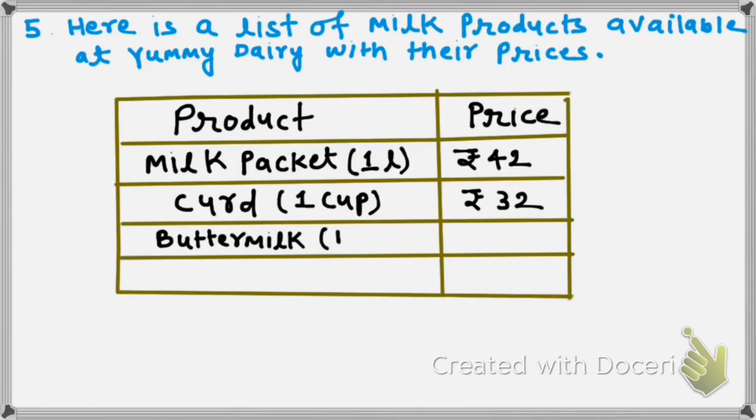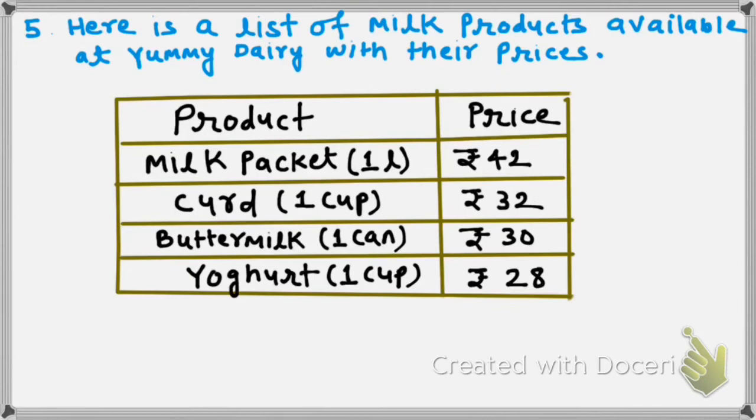One can of buttermilk price is rupees 30. And last he sells yogurt, which is also very beneficial for health and made from milk. The price of 1 cup of yogurt is rupees 28.